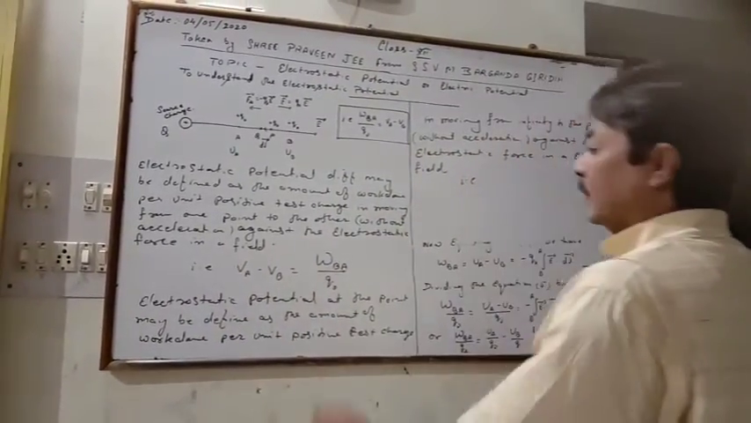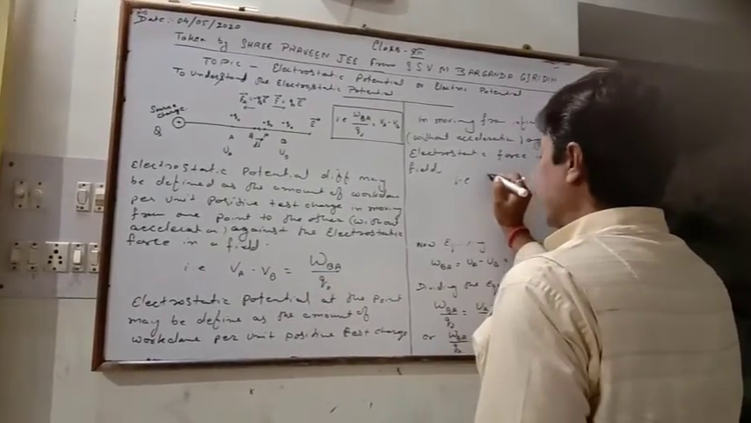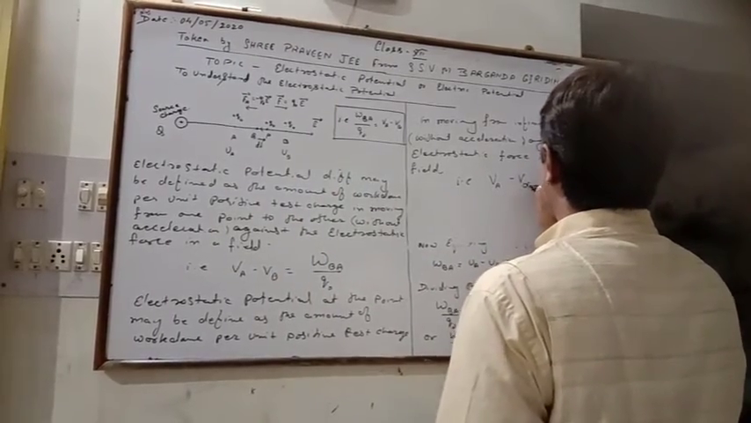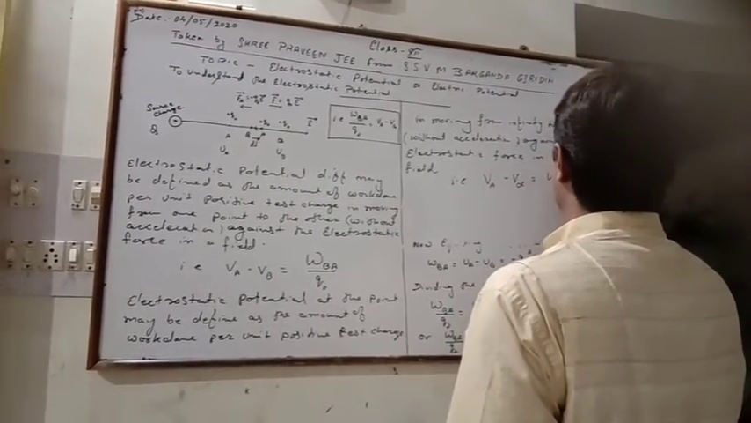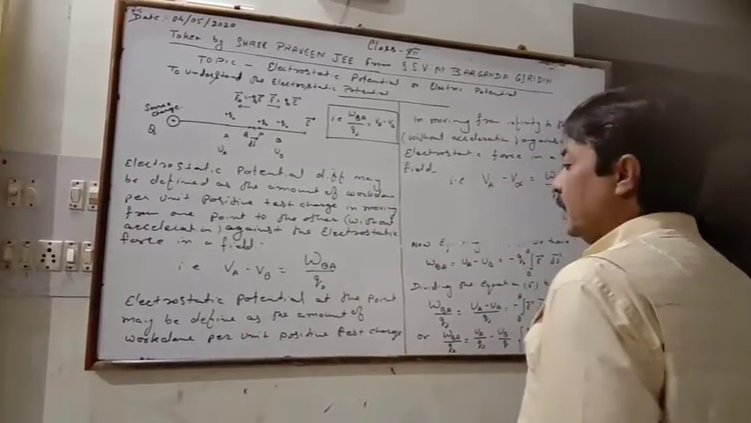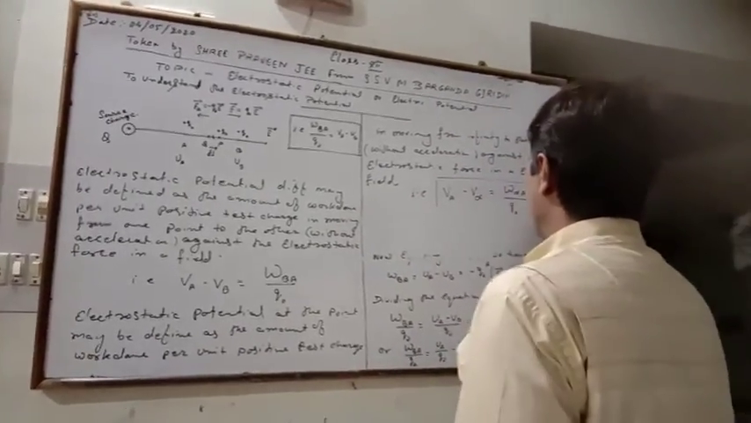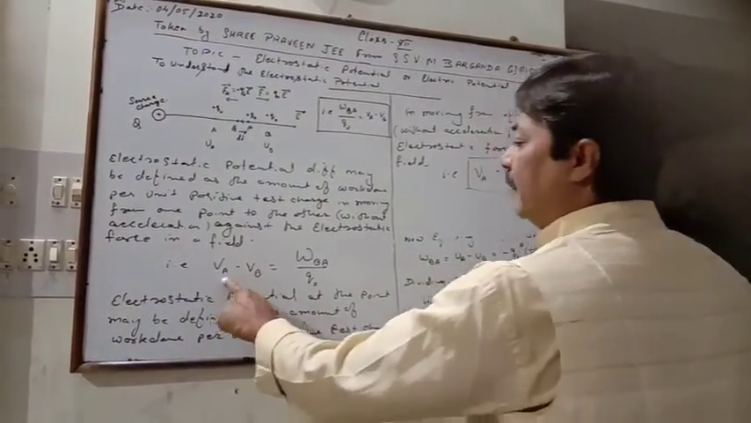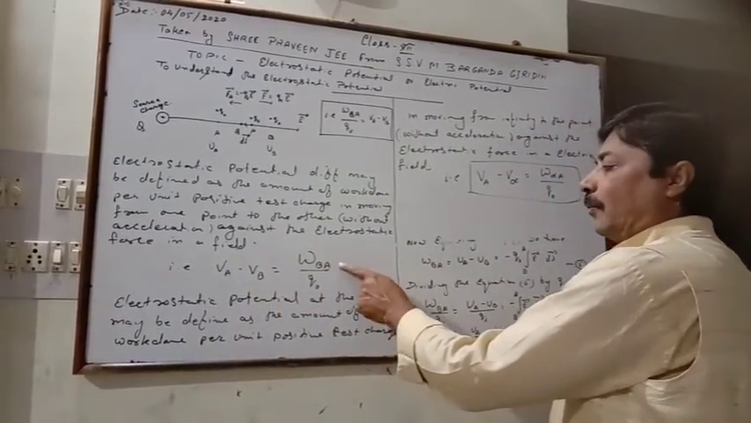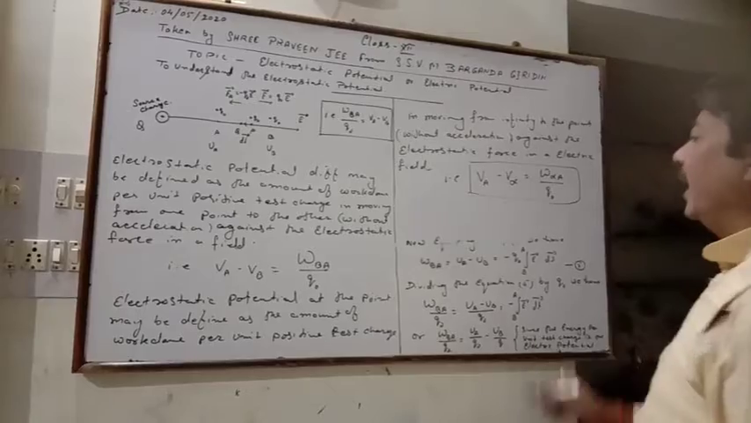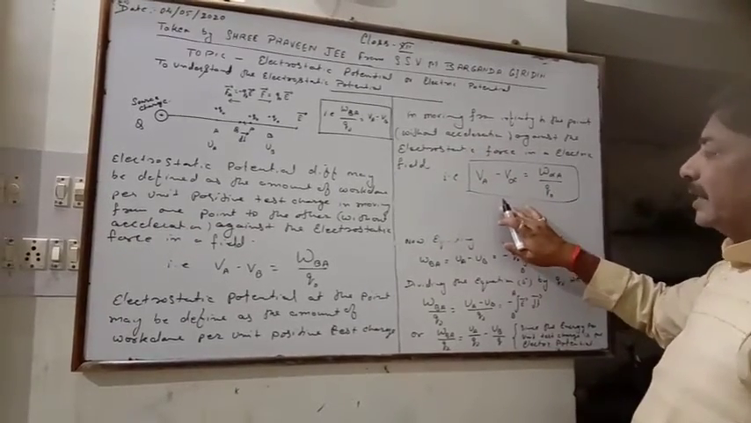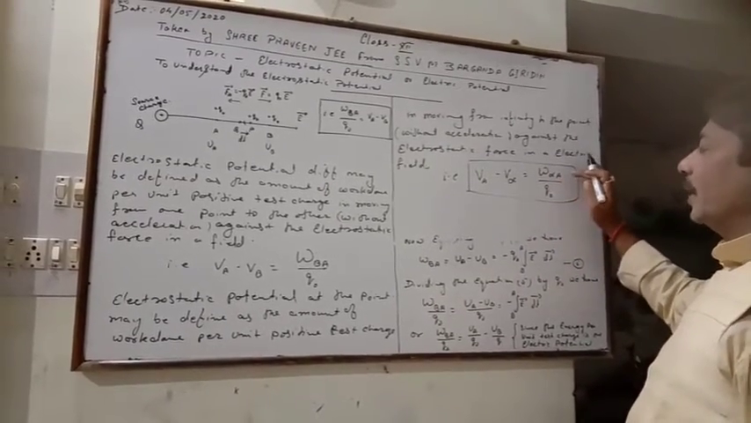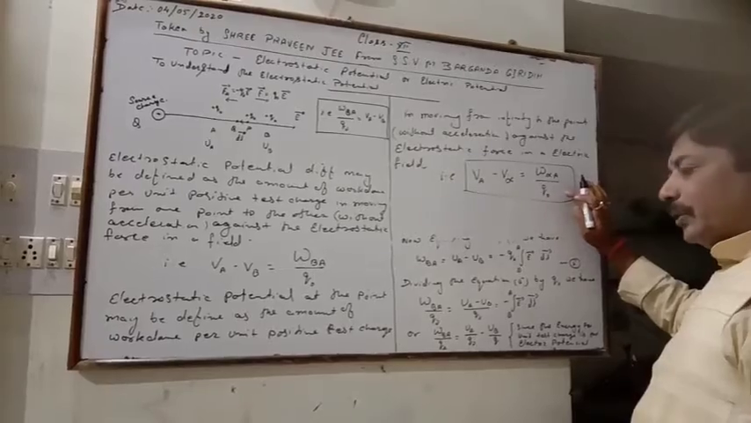Here, the potential at A minus the potential at infinity is equal to work from infinity to A per charge Q naught. So these two are the definitions of the electrostatic potential. The potential difference is VA minus VB equal to work from B to A per unit charge, and the electrostatic potential at a point is VA minus V at infinity equal to work from infinity to a point per unit charge.